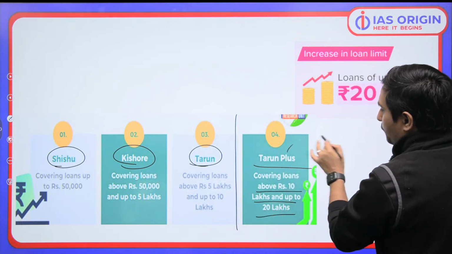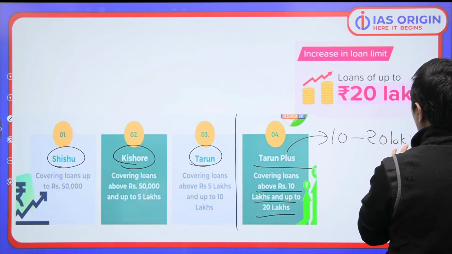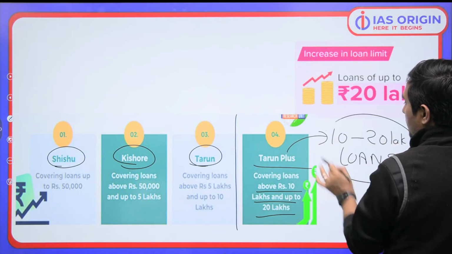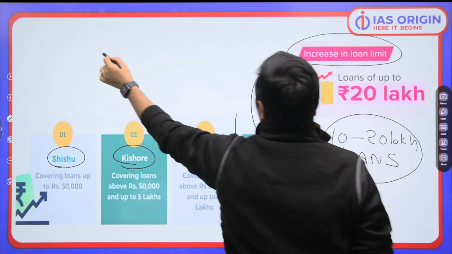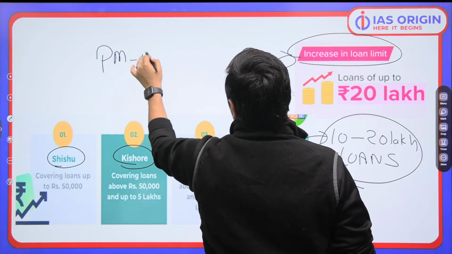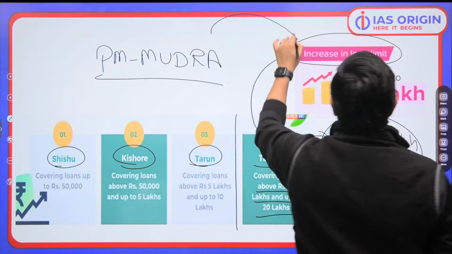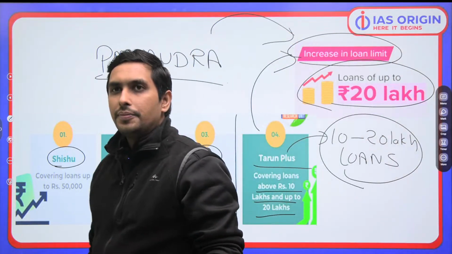So, 10 to 20 lakh loans are now covered under the Tarun Plus category. That's why we can say PM Mudra's upper limit has been increased up to 20 lakhs, which was 10 lakh earlier.